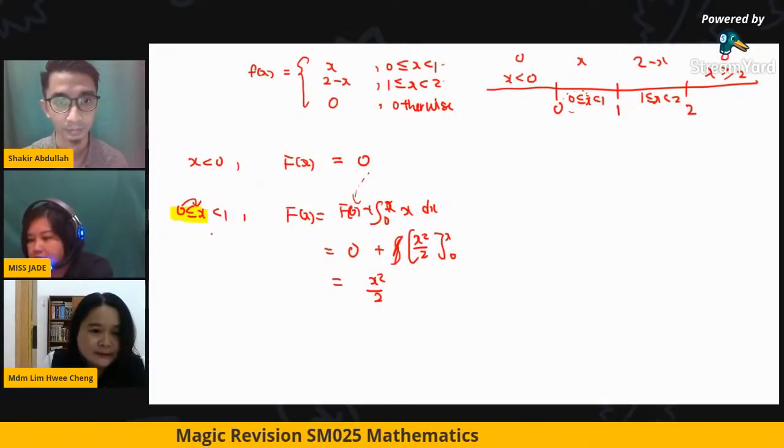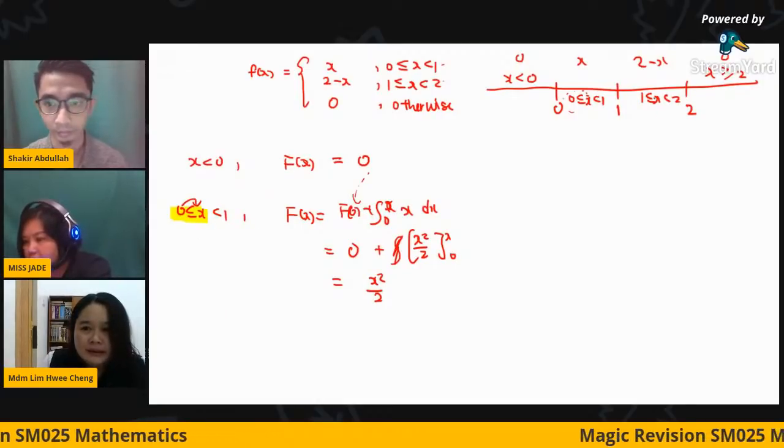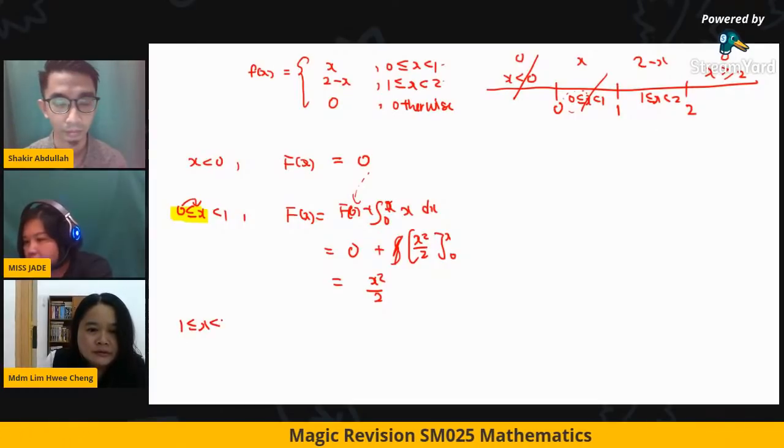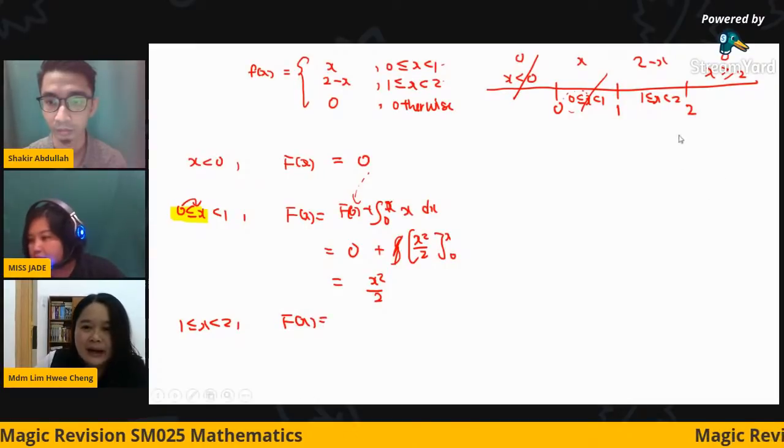This is the cumulative for the interval 0 to 1. Okay, the third one, this one we are done, then we do this, 1, 2, so your fx. Again, class, you highlight this first.